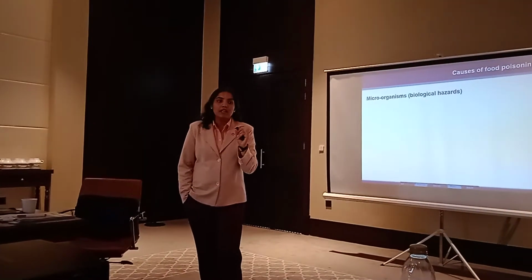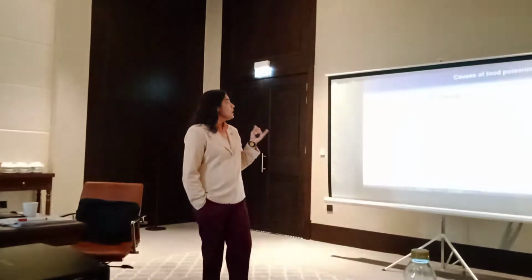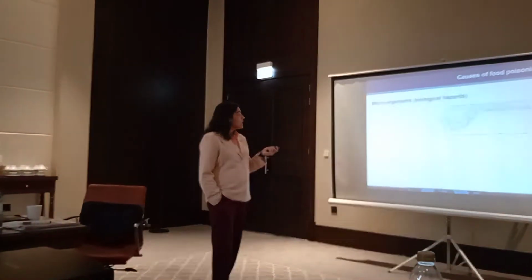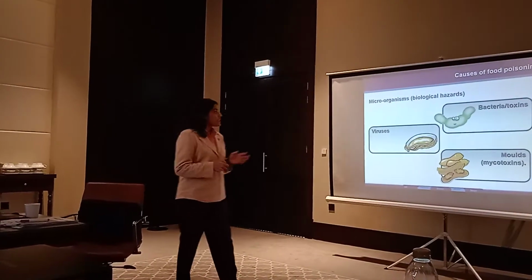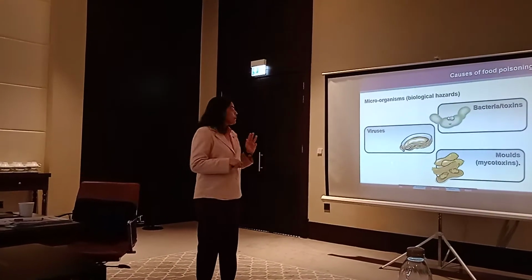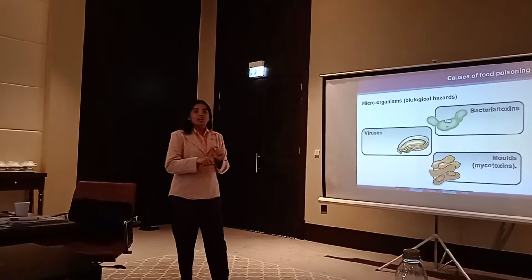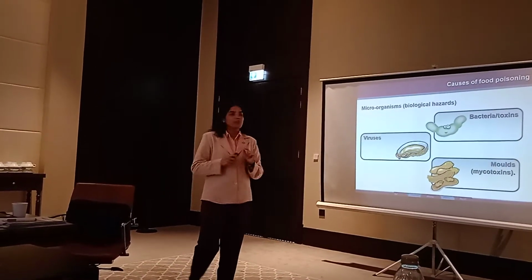It can be caused by biological hazards, as well as by non-biological hazards. Biological hazards mainly include bacteria and their toxins. Secondly, there are viruses and molds. So these are the main biological hazards that can cause food poisoning.